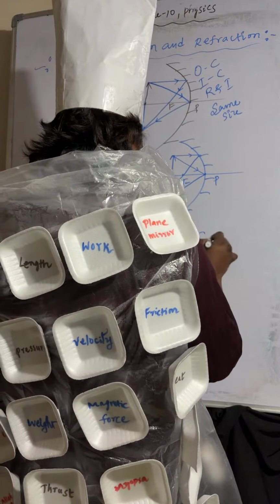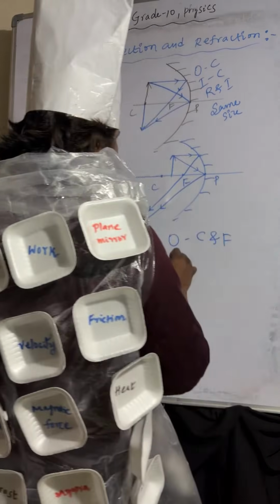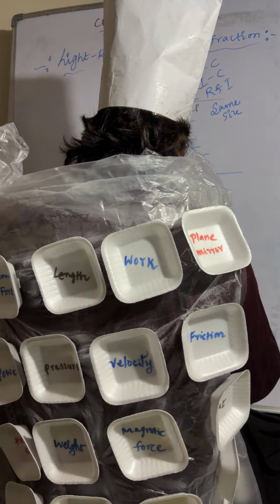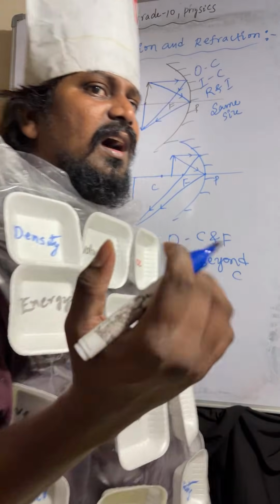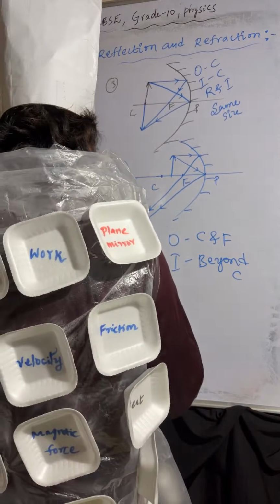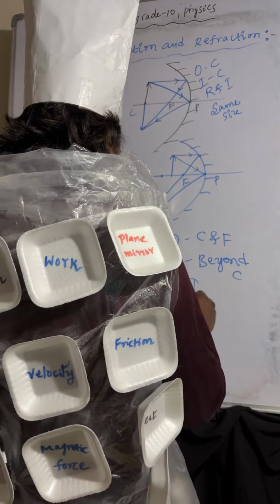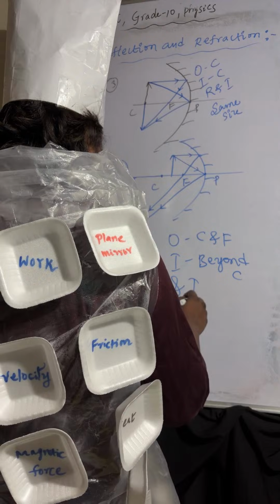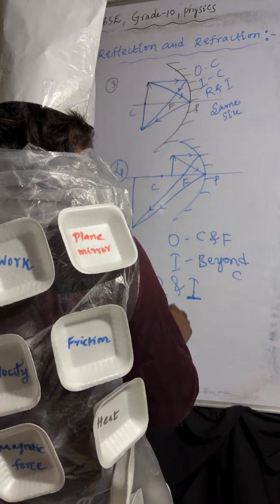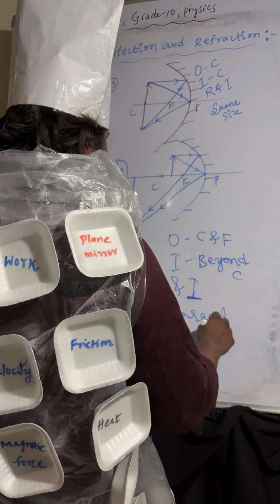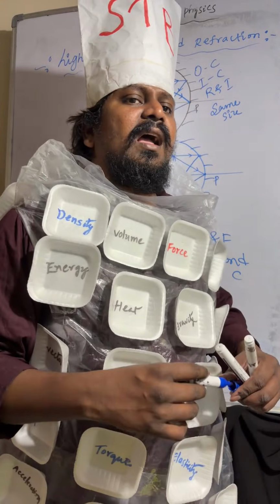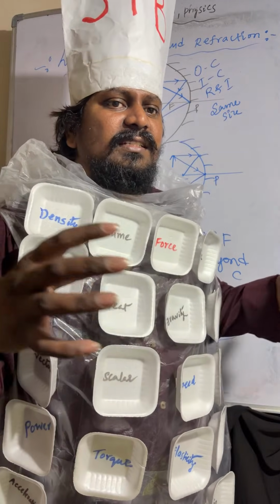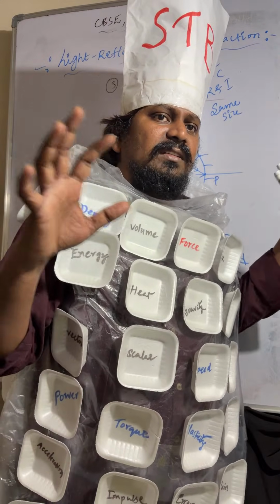Object is placed between C and F. Image will form beyond C. Nature of the image is real and inverted. Size of the image is large. Object is placed between C and F, image will form beyond C, nature of the image is real and inverted, size of the image is large.